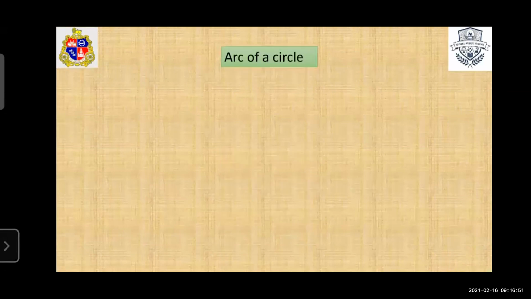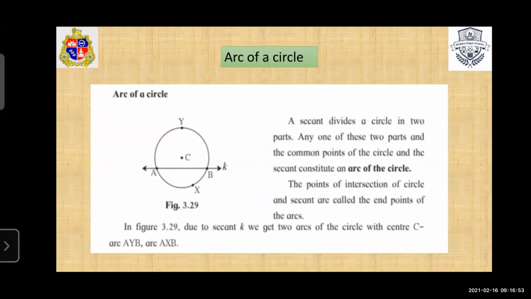Now we see the next part of this chapter, that is the arc of a circle. So students, see, we can draw a circle having center C. And then we draw a secant which divides the circle into two parts. In the first lecture, we saw what is meant by secant. Secant means a line which intersects the circle at 2 points. So here this line intersects the circle at points A and B. So this line divides the circle into two parts.